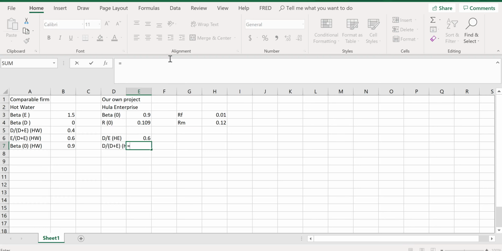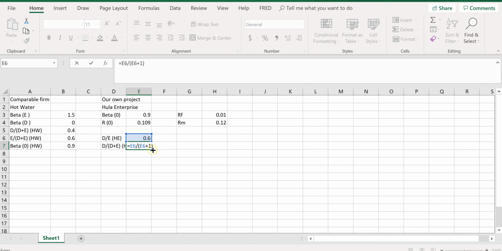But if we know D over E, this is simply D over E over D over E plus 1. That's D over D plus E. So to understand this, you can just assume that D is 0.6. Hence, E must be 1 because D over E must be 0.6. So if D is 0.6, E is 1. So then you can understand this. So this simply is 0.6 over 1.6. That's D over D plus E.